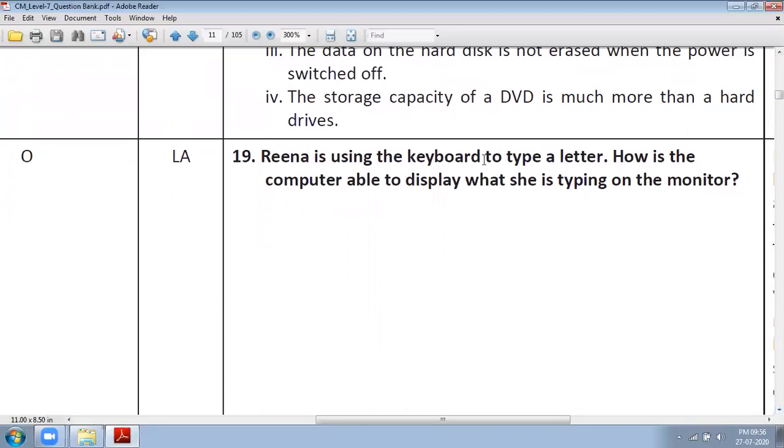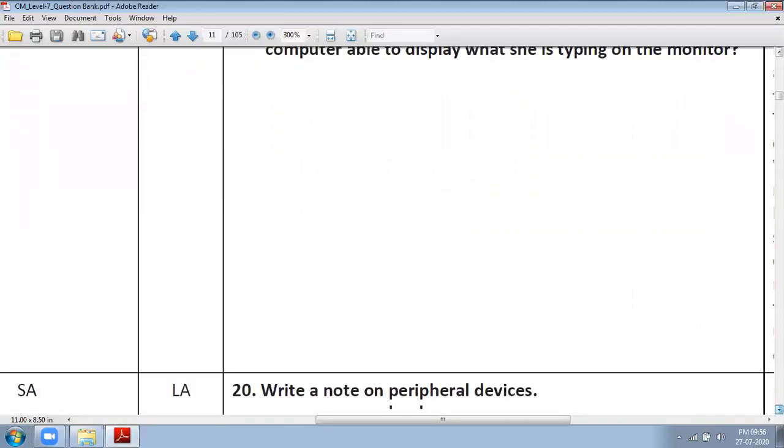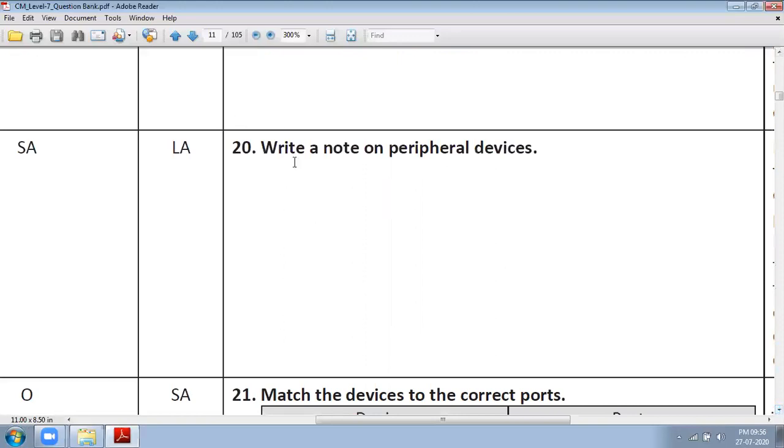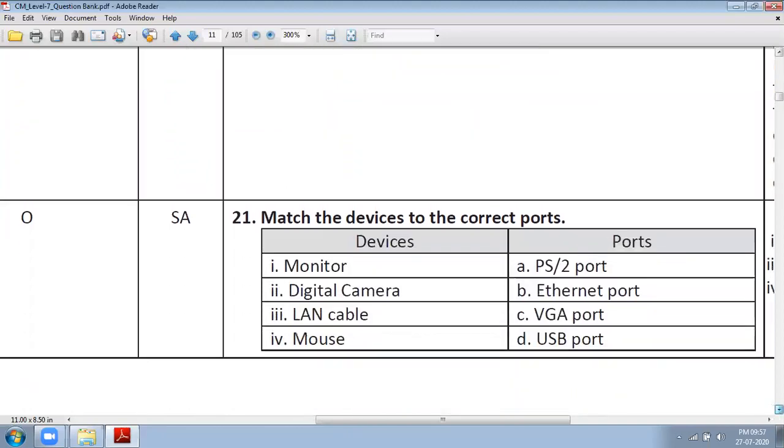Rina is using the keyboard to type a letter. How is the computer able to display what she is typing on the monitor? We have already discussed this type of long questions, so we'll not invest our time in discussing this type of questions since we have already discussed. Write a note on peripheral devices. I have already given you through the video classes how to write this type of questions.